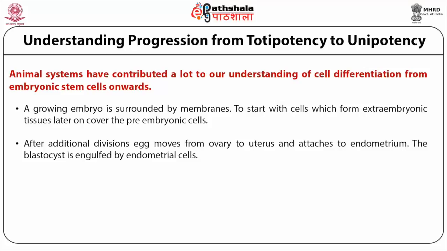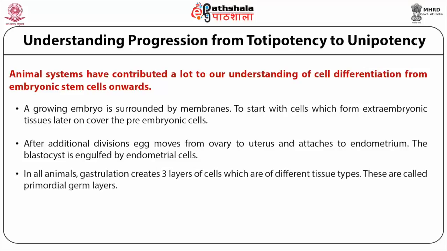Cytotrophoblasts encircle the inner cell mass, and cytotrophoblast is a multinuclear cell which attaches the blastocyst to the uterine wall. In all animals, gastrulation produces three layers of cells which are of different tissue types. These are called primordial germ layers. Different organs form from different germ layers.